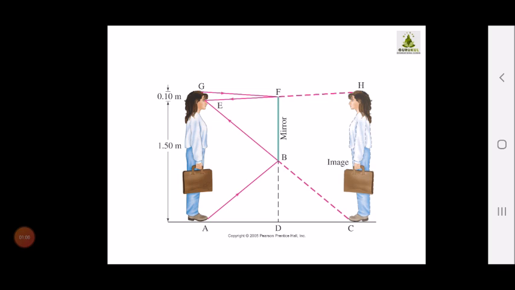Every time it is not necessary, but in your home also you might be having different types of mirrors. Certain mirrors which we generally have near the wash basin may be very small, some may be very big, like those in your dressers. So if you want to see the complete image of a person, yourself or anyone, what should be the height of the mirror you require? Every time it is not necessary that you should have a full length mirror. The height of the mirror should be at least half of the height of the person.